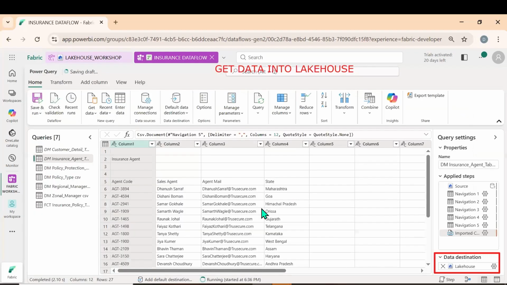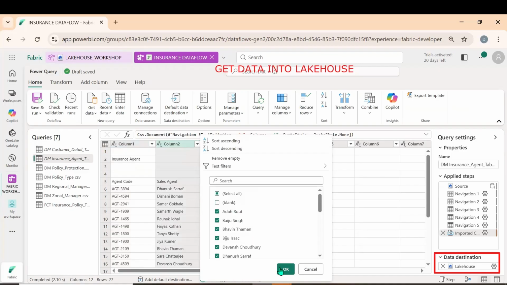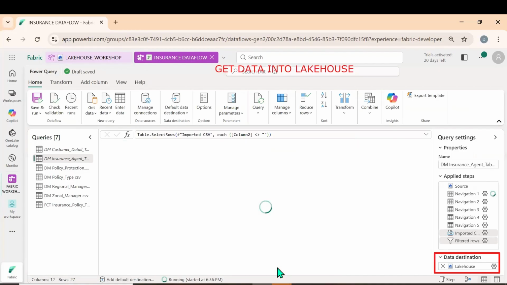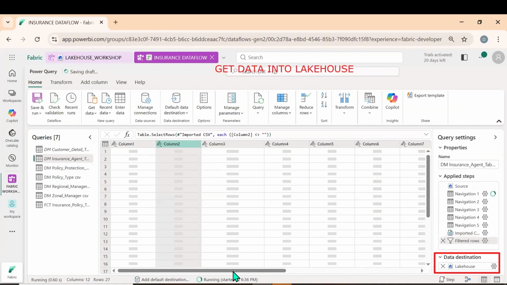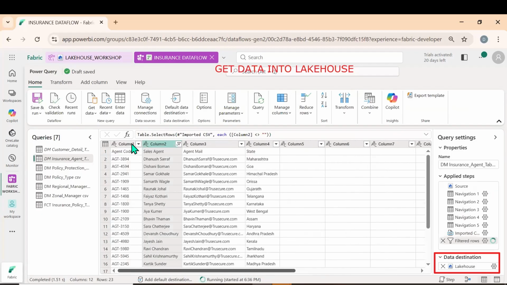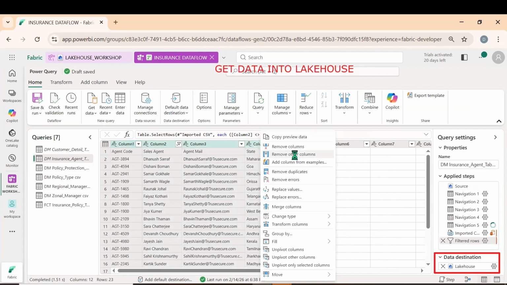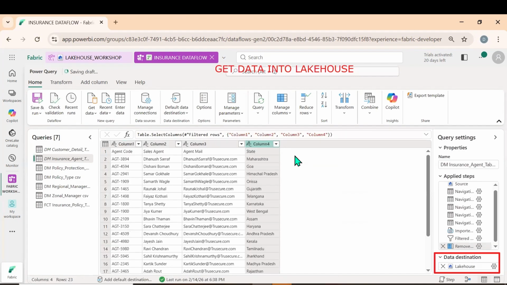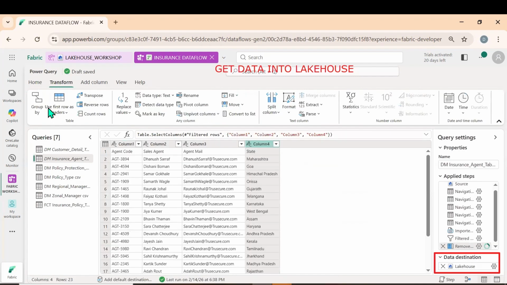Okay, but the thing is that we made a mistake. Let me click on take off the blank, scroll right side, or let me only select the first four columns, right click, remove other columns. As usual, the data transformation that we follow: go to transform and use first row as header.